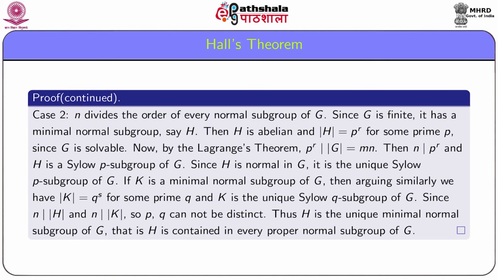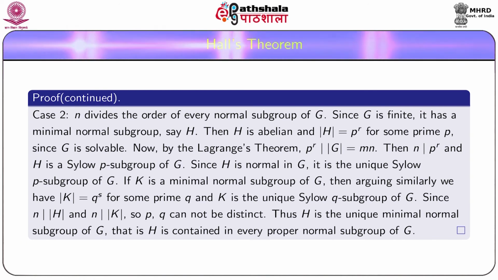Now case 2. Suppose that n divides the order of every normal subgroup of G. Since G is finite, it has a minimal normal subgroup, say H. Then H is abelian and H is a p-group for some prime p. Suppose that order H is equal to p to the power r.